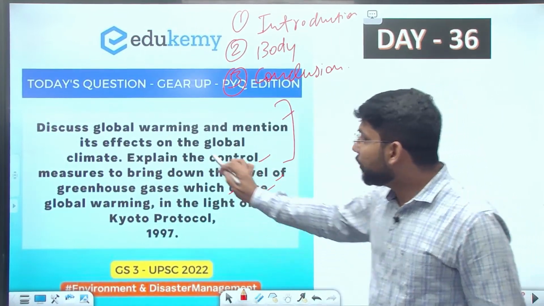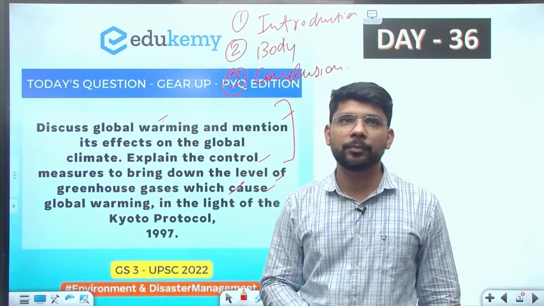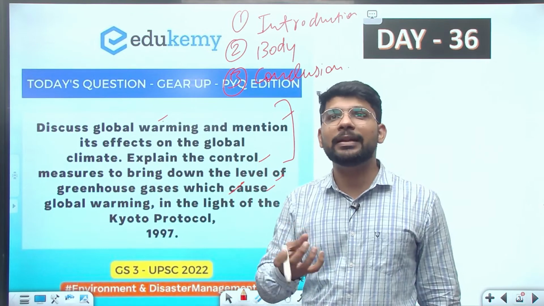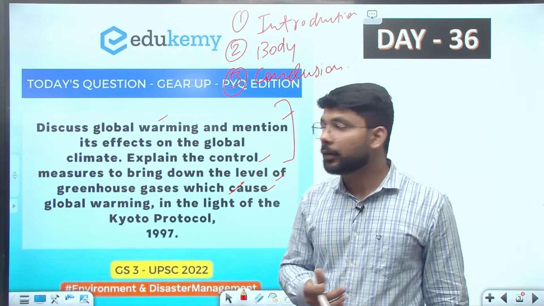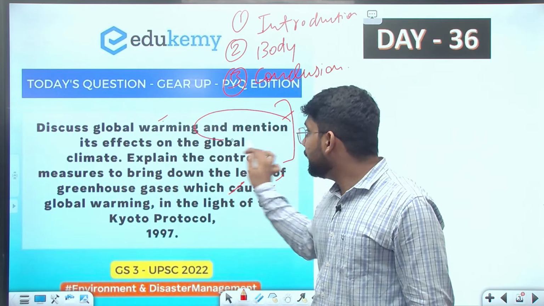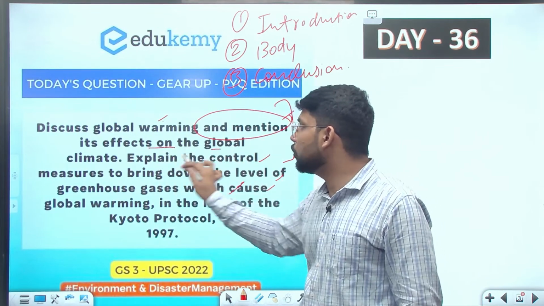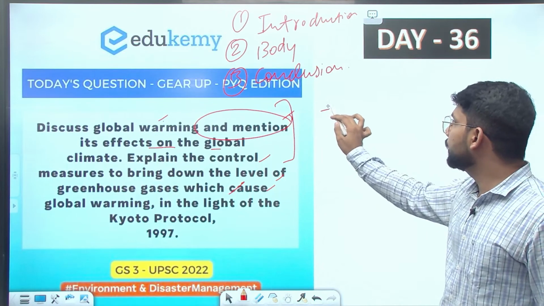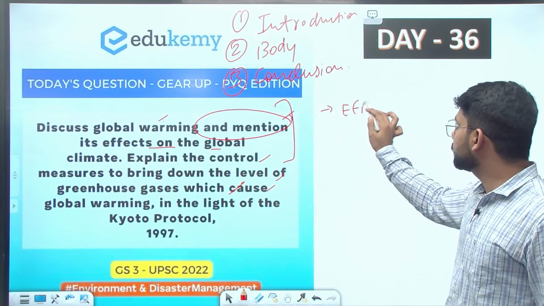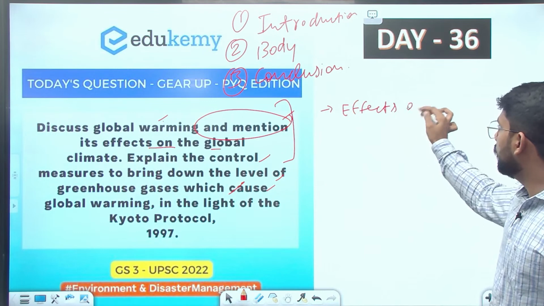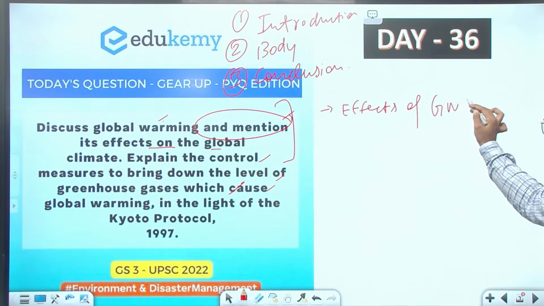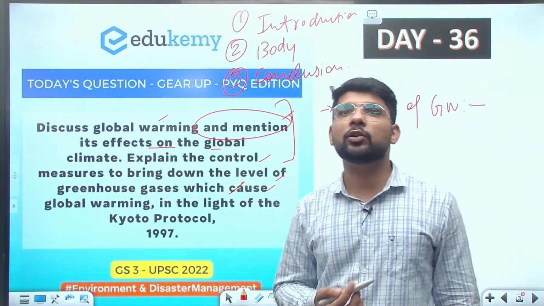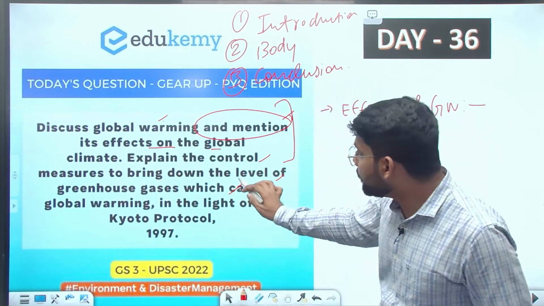The question says discuss global warming, so in the introduction, we will write about what global warming is. Then the question says mention the effects on the global climate. So the first heading in the body part will be the effects of global warming.